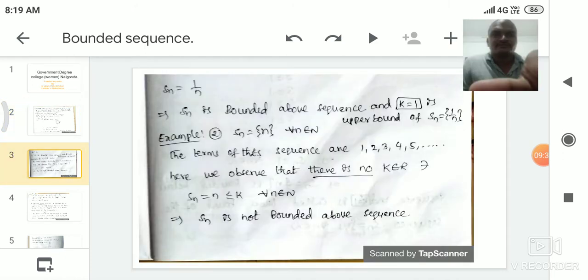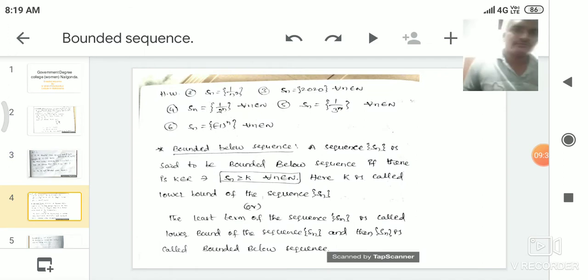Okay, next we see other examples. Here the homework problems are Sn is equal to 1 by n square, and Sn is equal to 2020 for every n belongs to N, Sn is equal to 1 by 2 power n, Sn is equal to 1 by 3 power n, and Sn is equal to minus 1 power n.